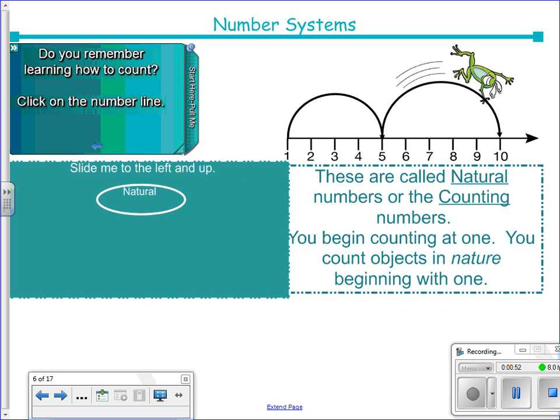They begin with 1. As a small child, you start with 1, 2, 3, and count on from there. So anywhere from 1 all the way on up. You can see this arrow says that it continues. So 1 all the way up to infinity. Those are all what we call natural numbers.